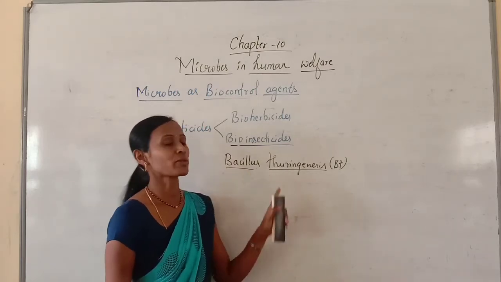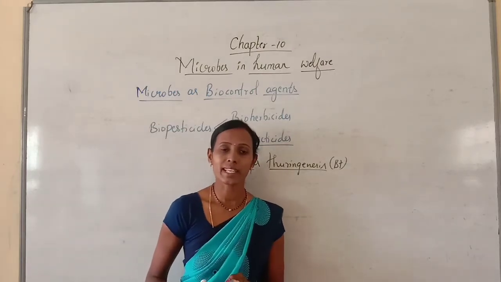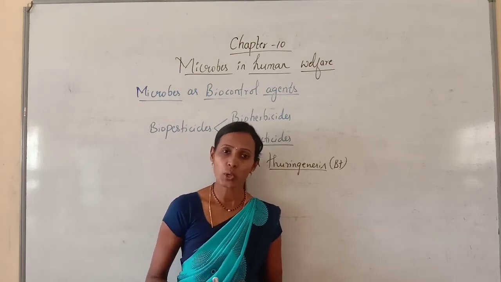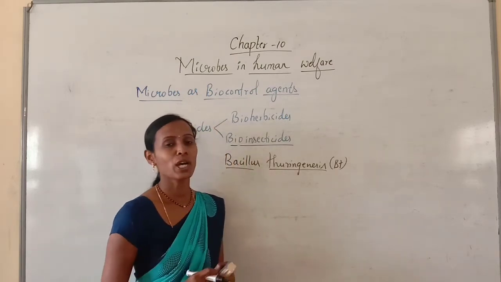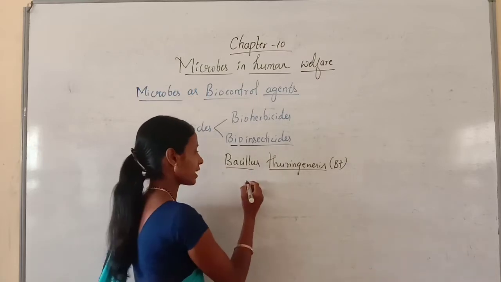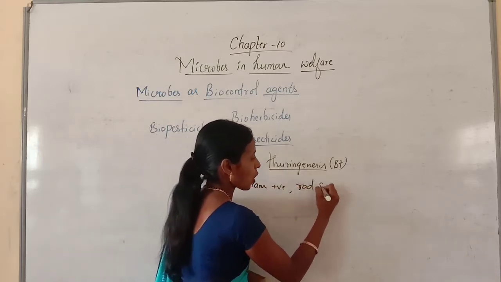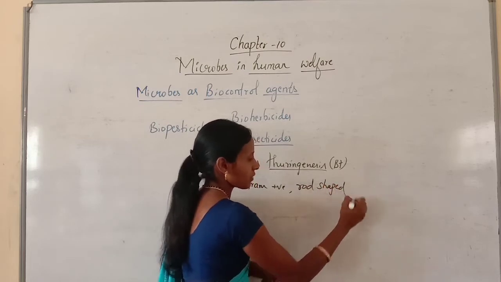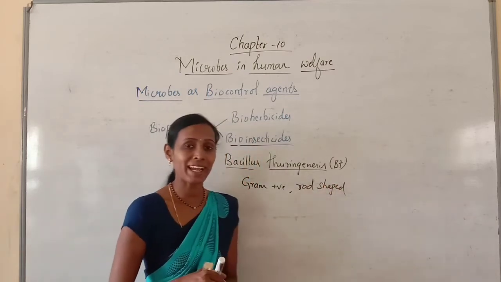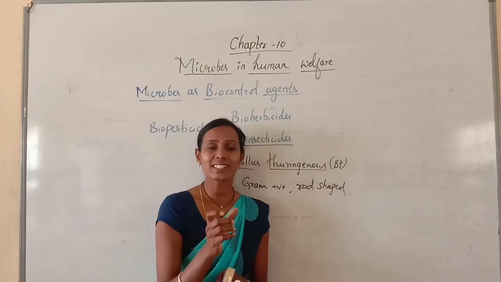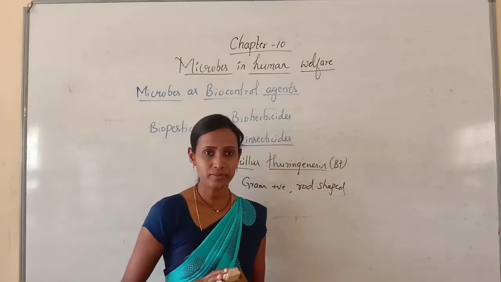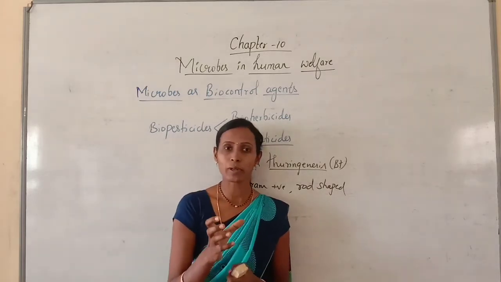Bacillus thuringiensis is a gram-positive, rod-shaped, soil-borne bacteria having insecticidal property.